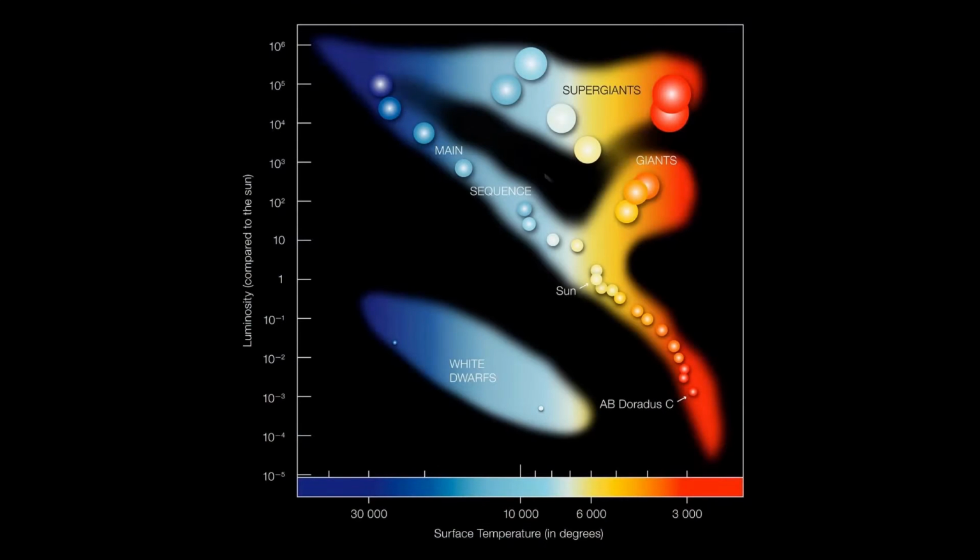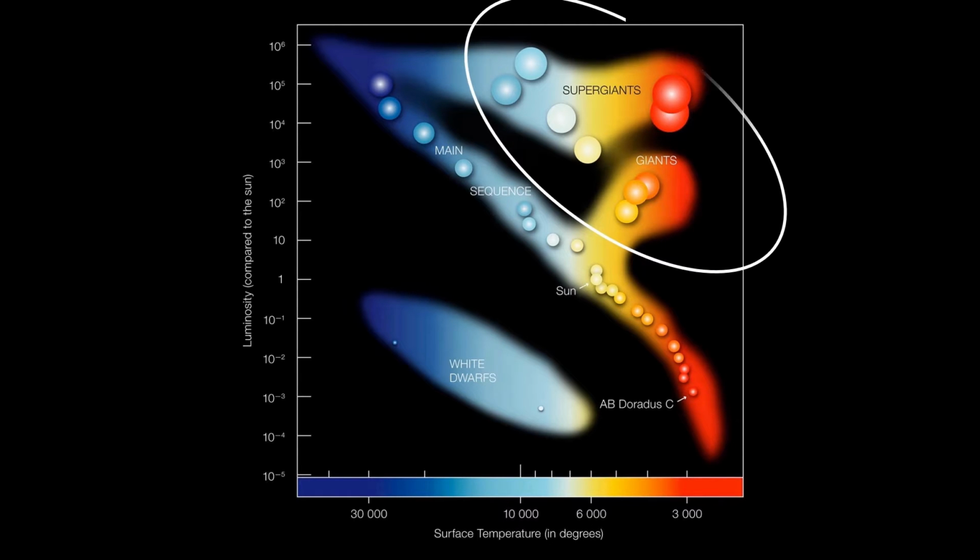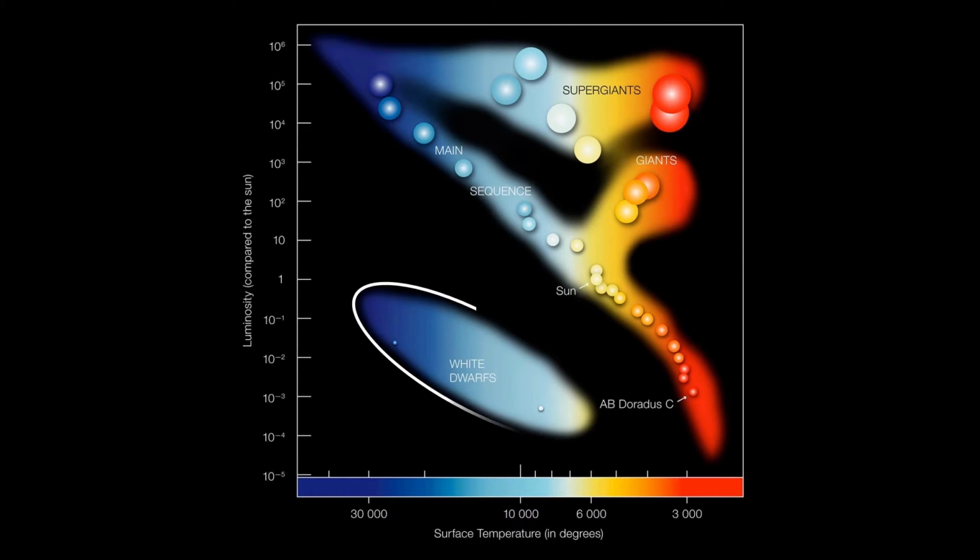Hertzsprung and Russell plotted a graph of the luminosity and the surface temperature of the stars in the galaxy, and they found some patterns. The middle straight line is the main sequence stars, which burn hydrogen as fuel. The top is giants and supergiants, and the bottom is white dwarfs. This HR diagram is very important because it predicts how stars live their lives.